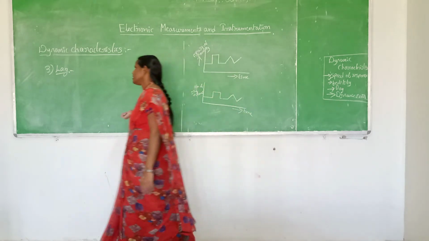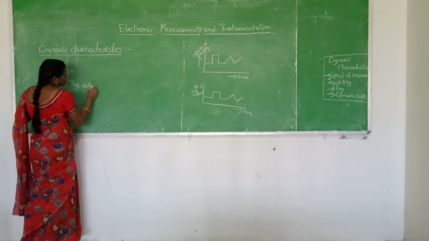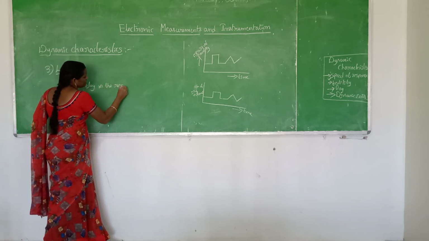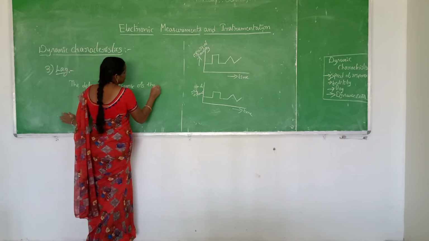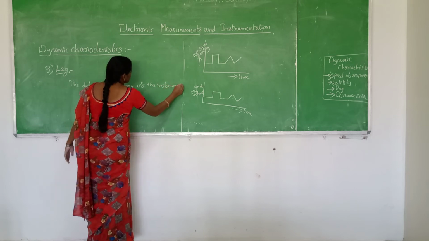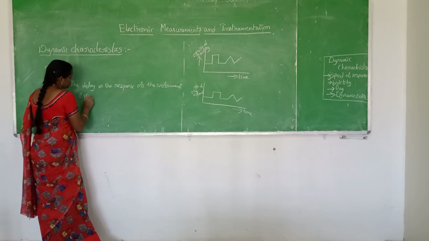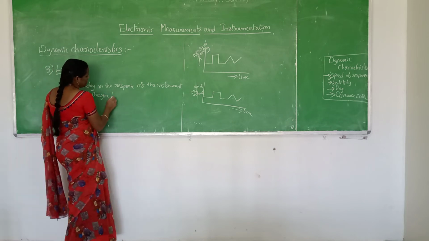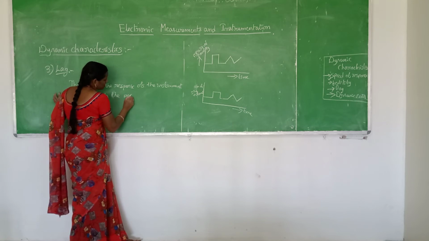So it can be defined as the delay in the response of the instrument, even though there is a change in the input or the measured quantity changes.